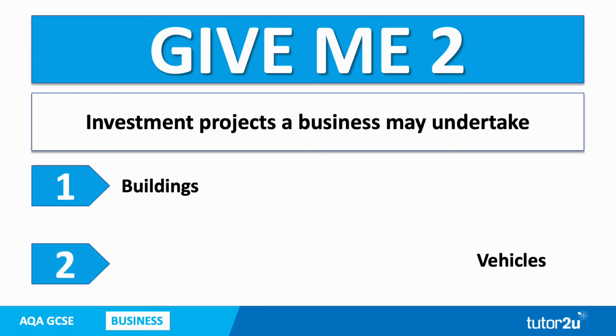Let's look at a couple of suggestions. Well, buildings could be an investment project, and so could vehicles. Maybe you've got machinery or capital equipment as well. Buildings and vehicles, 2 examples of investment projects a business may undertake.